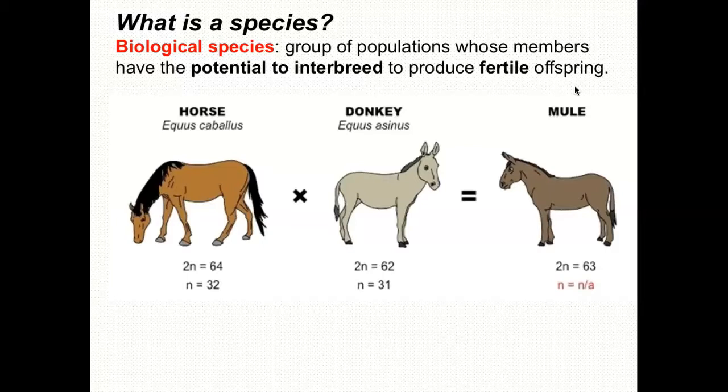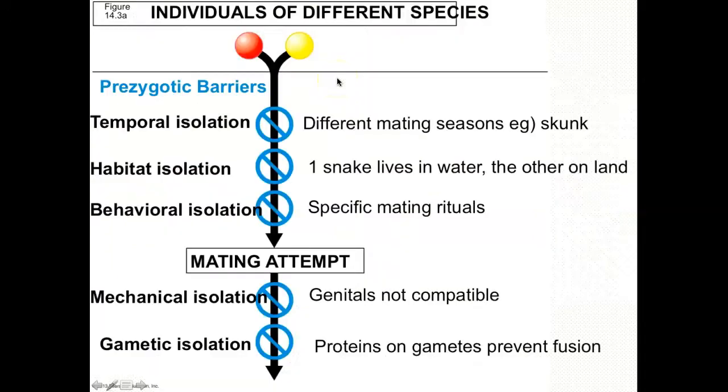All right, so let's take a look at some reproductive barriers, because we want to look at this potential to interbreed. The first step here is that there are certain barriers in place called prezygotic barriers, and these prevent the zygote from being formed. Remember, a zygote is a fertilized egg. So what can prevent a fertilized egg from happening? There are three here, and we're going to go through these individually.